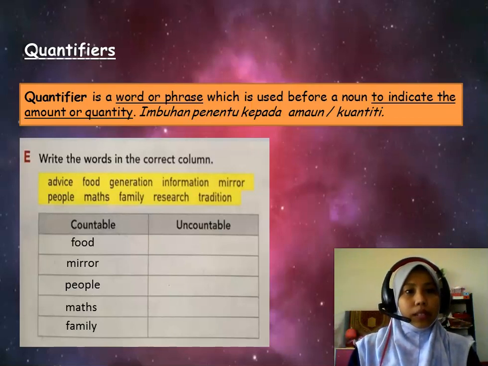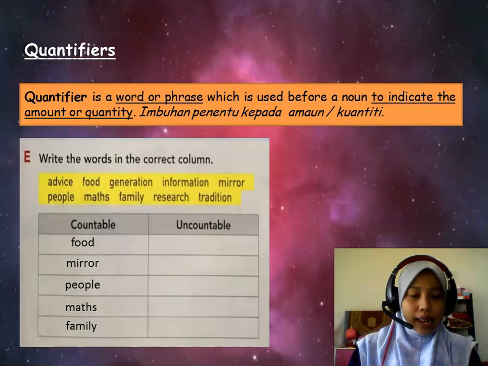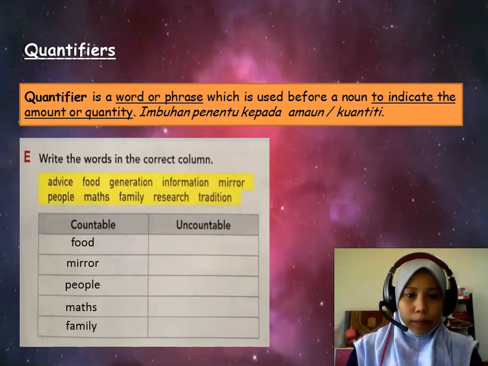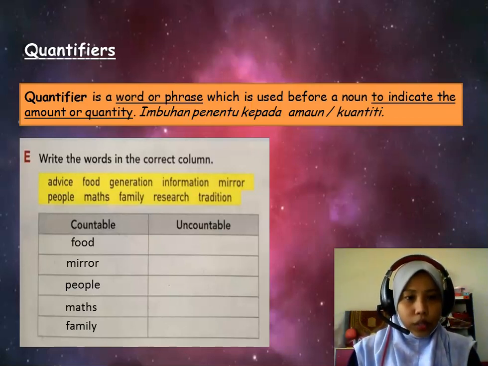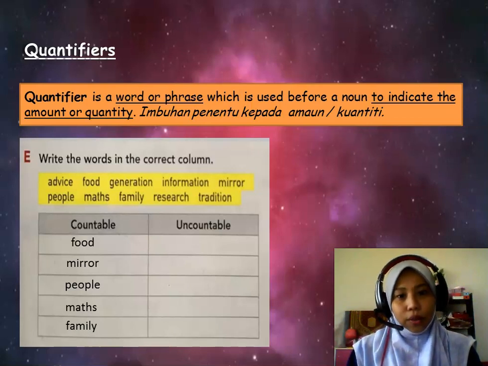How many people sitting in the class right now? 5 people. Good. Okay. Maths, can you solve that problems in maths? Yes. Which topic? Theorem Pythagoras. Good. Okay. A family. Do you want to have a family soon? Yes, I'm getting married and I think I would like to have 5 children. So you can count on the children. How many? 5. Okay, good.